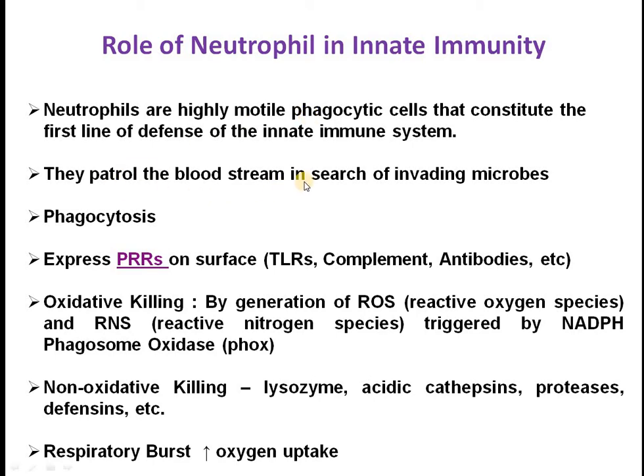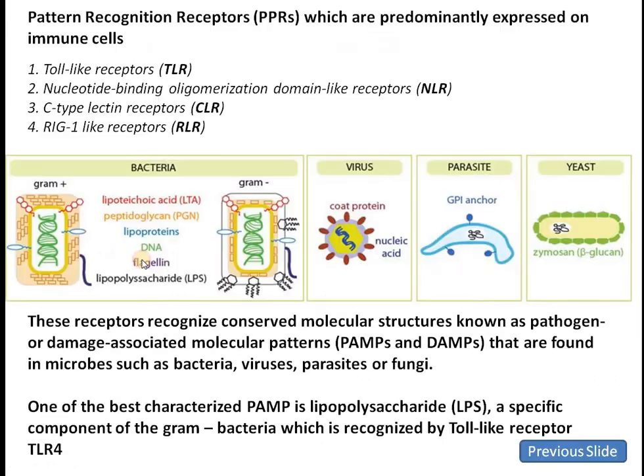They can patrol the bloodstream in search of invading microorganisms. They are searching throughout the blood vascular system for the invading microbes. They have the phagocytic property. They show phagocytosis. They can express a protein which is called pattern recognition receptor. So these pattern recognition receptors are nothing but the receptors which are responsible for recognition of different microorganisms which are entering within our body.